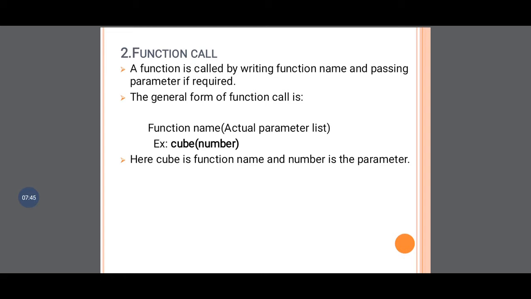Okay, so in the general form, what we have to write? Function name, and into the brackets the actual parameter list. Now see, here we have given an example: cube is the name of the function, and whatever we have written into the brackets, number, that is nothing but the actual parameter. So here one term is coming, the actual parameter. Before studying the function definition, we will study what is meant by actual parameter and formal parameter. But in the function call, what we have to keep in mind is just write the function name and pass the parameter if it is required, or we do not pass the parameter.